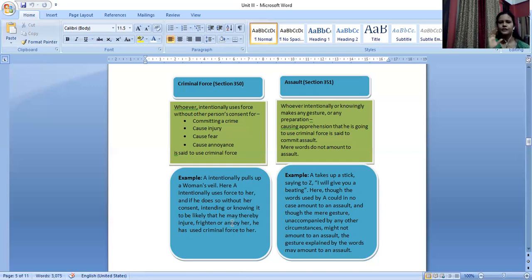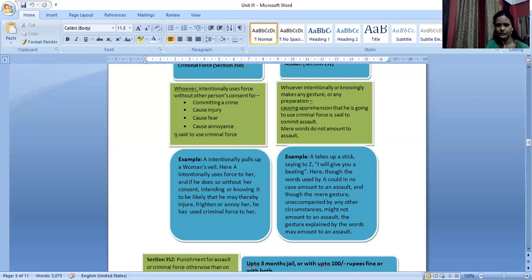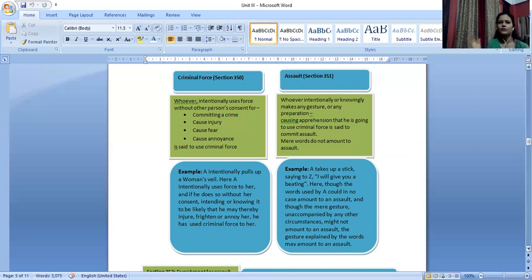So criminal force is defined under section 350, and all these will constitute criminal force. And this is the example which we have. Now we will quickly see what is assault. Assault is defined under section 351 of the Indian Penal Code. Again, whoever intentionally or knowingly makes any gesture or any preparation, all right? That means I'm not applying the force, but I'm doing the preparation, or maybe I'm just making that gesture, right?